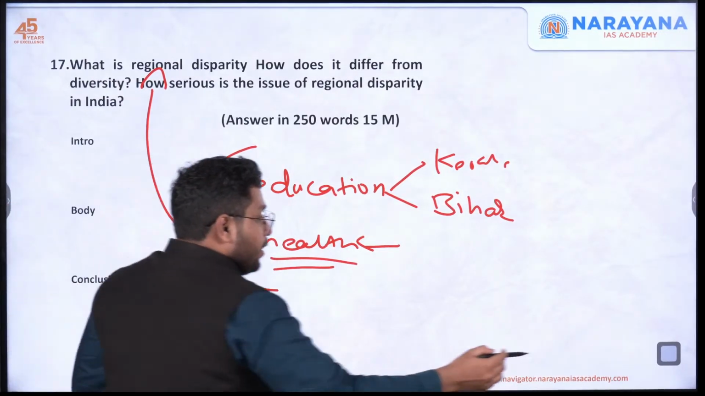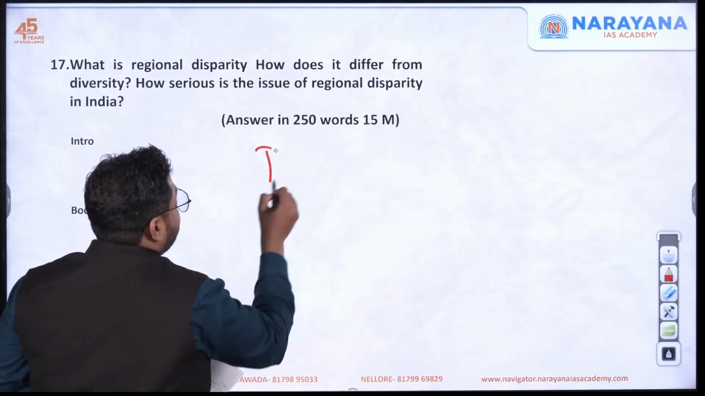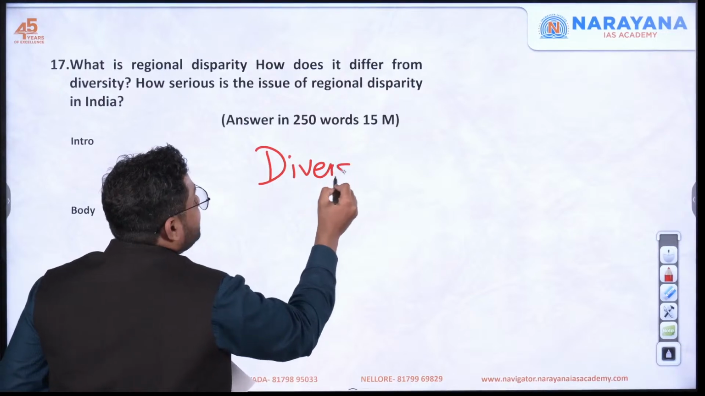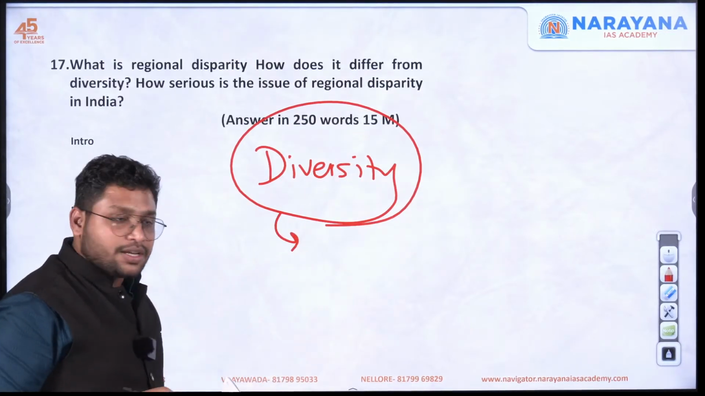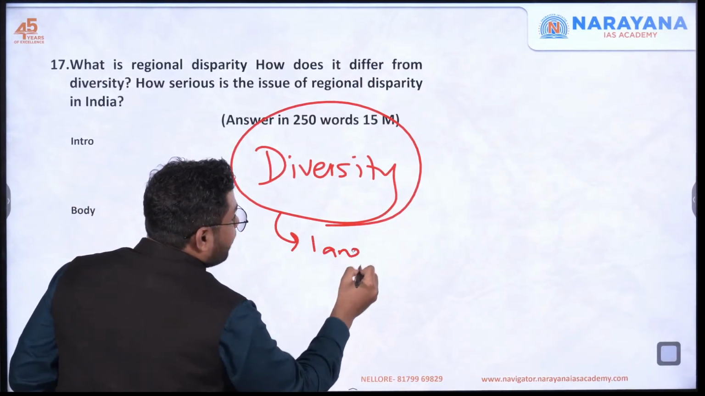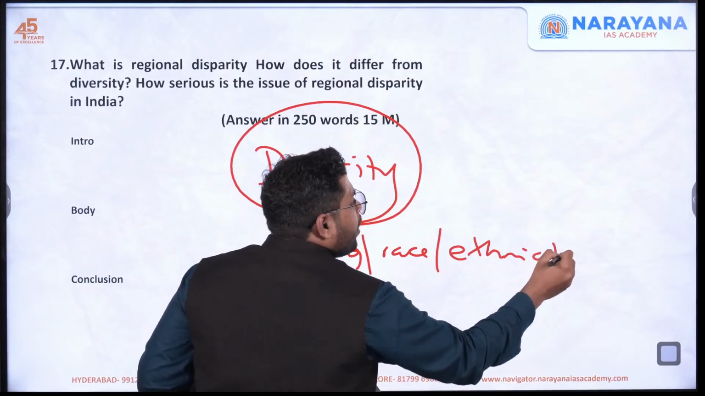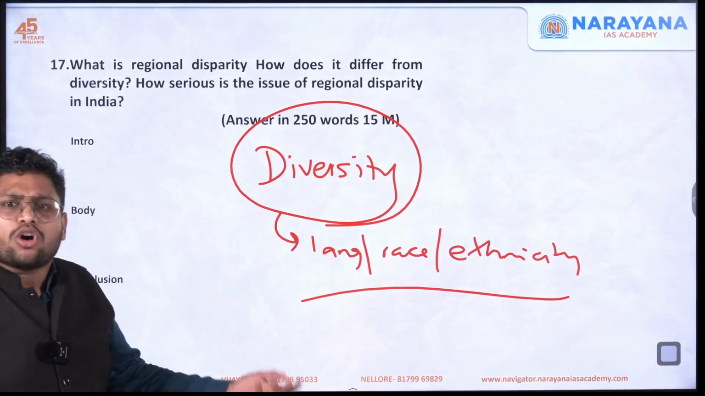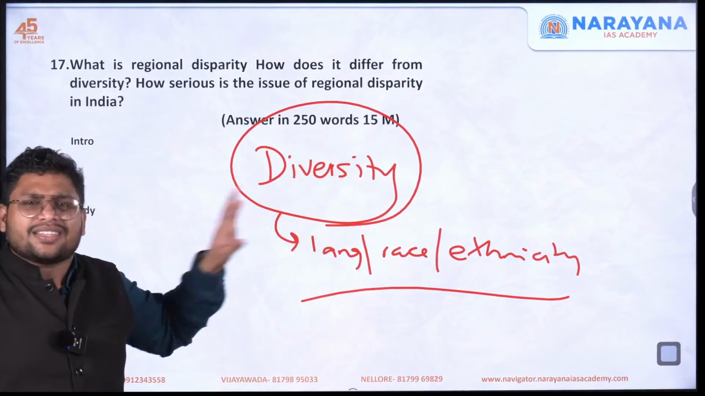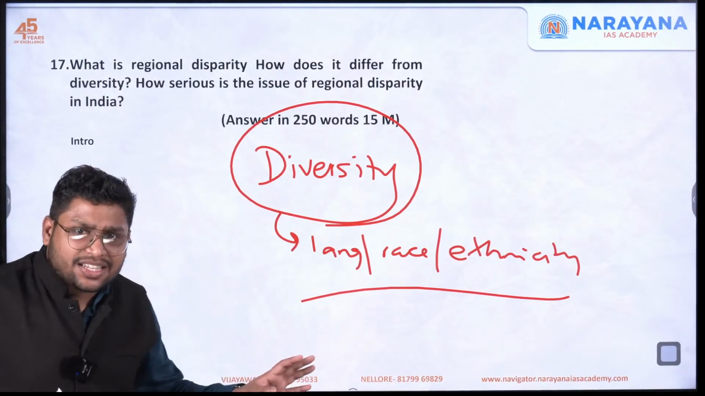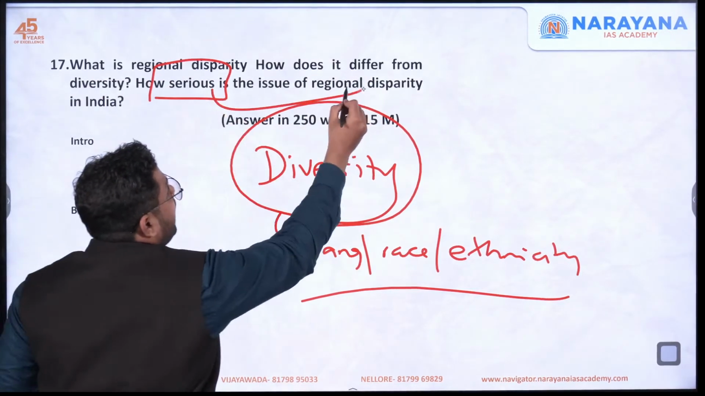Okay. Now the other thing was diversity. Now we are saying diversity is not a negative thing for us, it's a positive thing for us. So we have diversity in terms of language, in terms of race, in terms of ethnicity. So we are very diverse. We have different clothes, different food habits. The culture is very much diverse, and this is not a problem for India as such. So show this difference and then show how serious this regional disparity issue is.